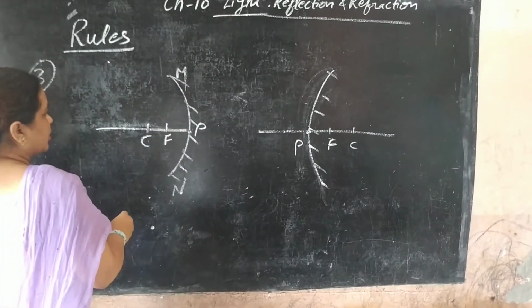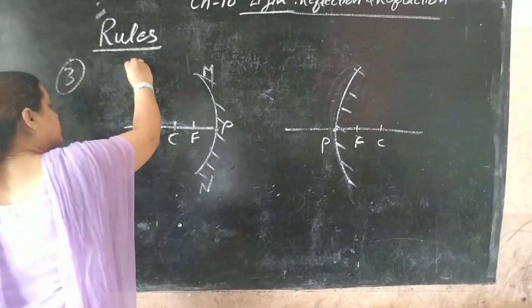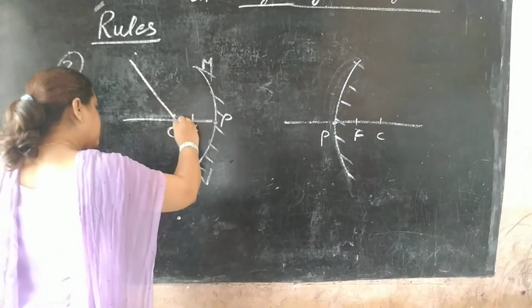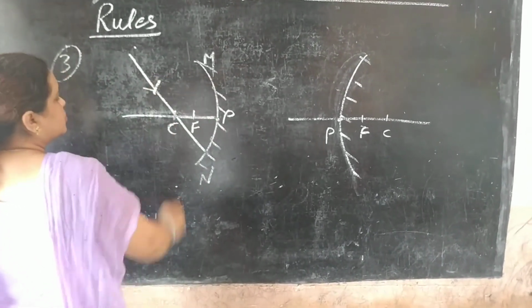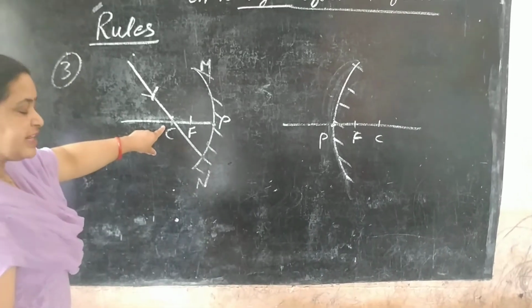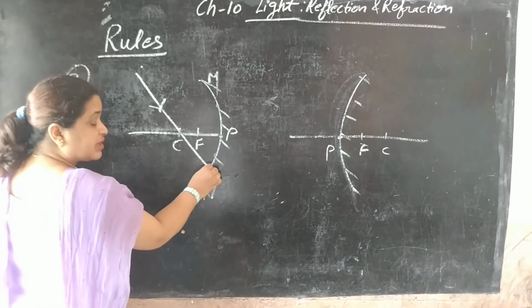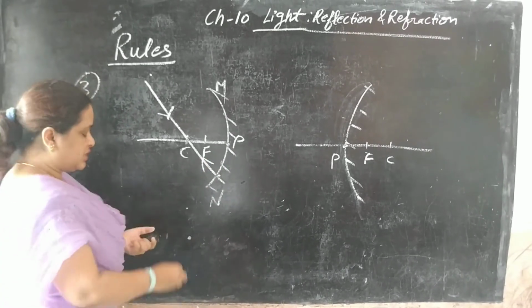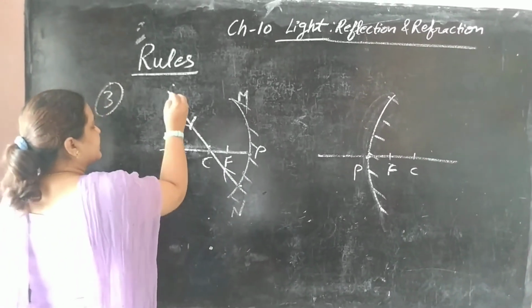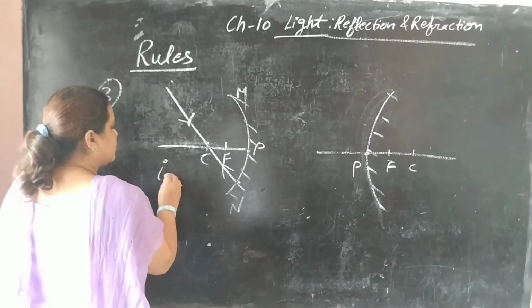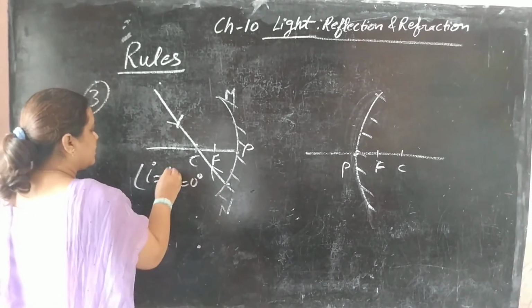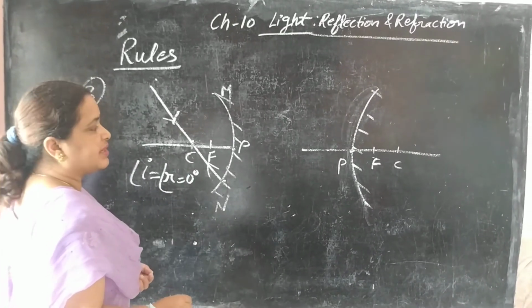Now the third rule: if a ray directed towards the center of curvature passes through the center of curvature, this point on the mirror acts as a normal, so it would reflect back along the same path. In this case, angle I is equal to angle R is equal to 0 degree.